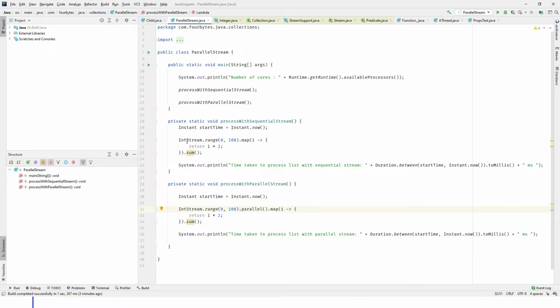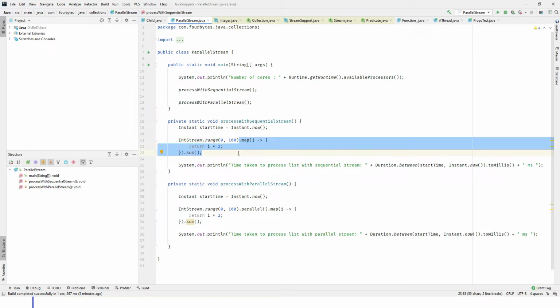Now what exactly I'm writing the logic is, I'm just taking the integer range. This is a stream. Now on top of that, I'm doing a simple operation. I'm multiplying with 2 and taking the sum of elements which is there in the stream. After map is executed, whatever elements are there in the stream, I'm taking the total sum. This is just a simple mathematics calculation I'm doing on top of the stream.